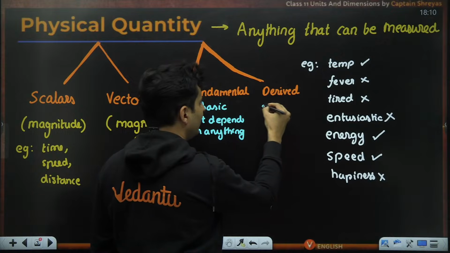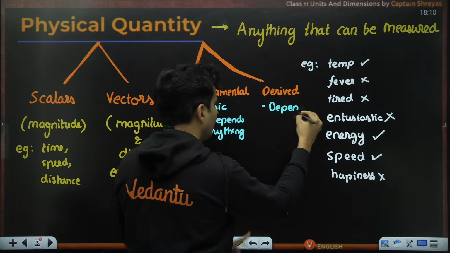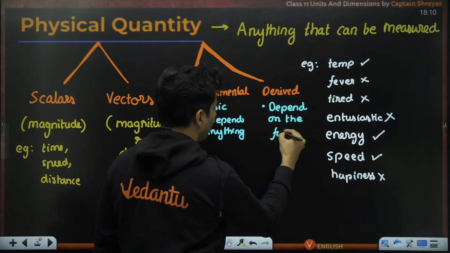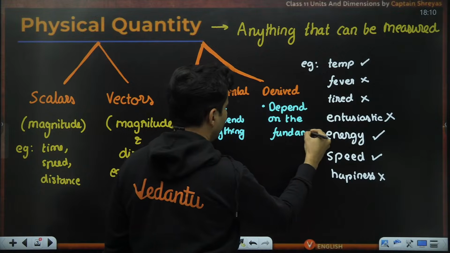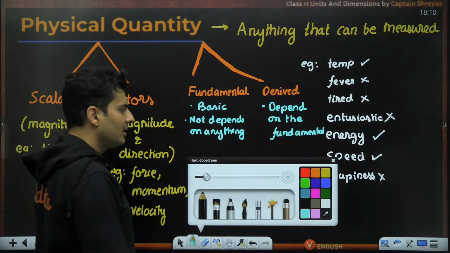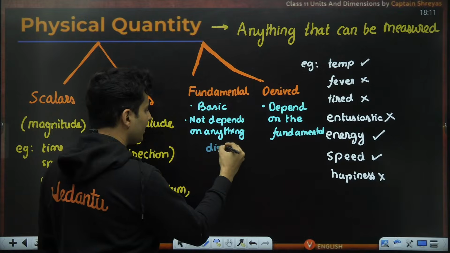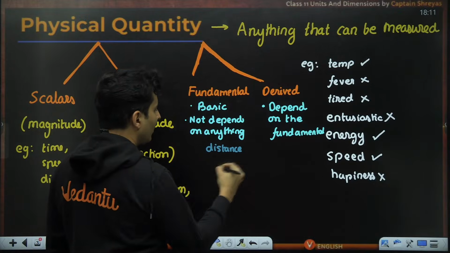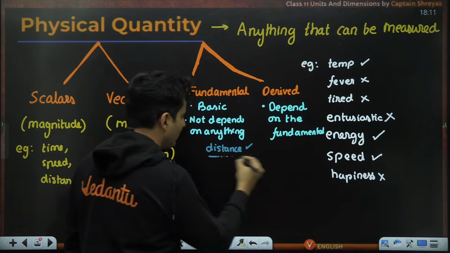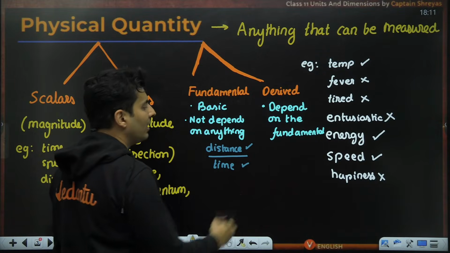Whereas derived quantities depend on the fundamental quantities. I will give you a simple example, you will quickly understand it. Say I give you how much distance you have traveled. That is a fundamental quantity. You can directly measure it with a tape. If I ask you to measure time, you can directly measure it with a watch. Both of them are fundamental quantities.